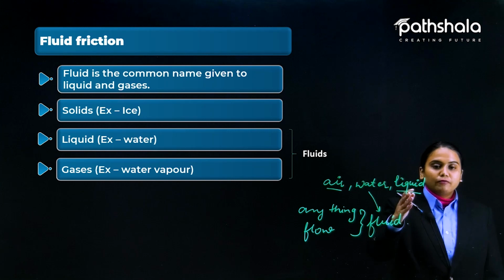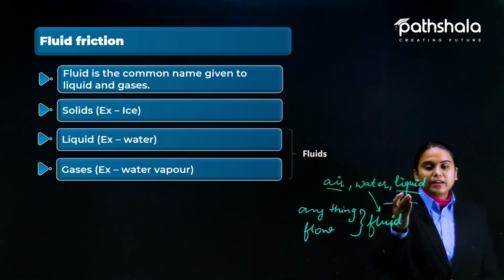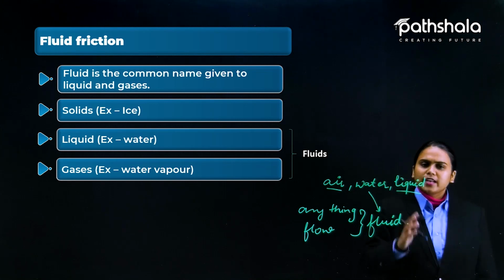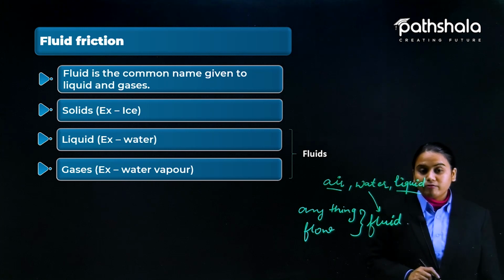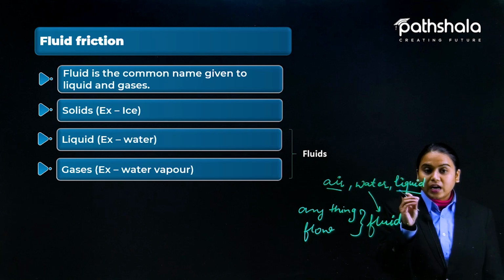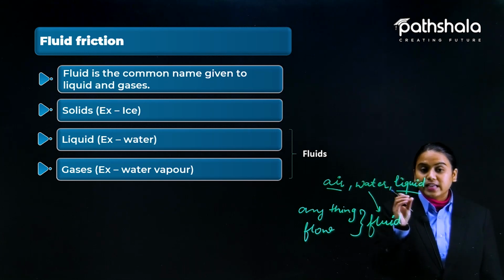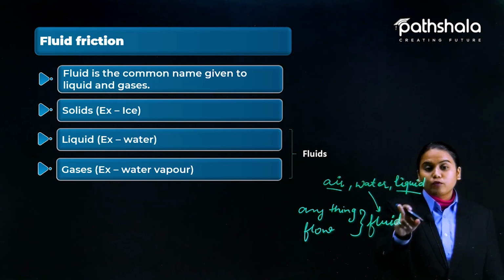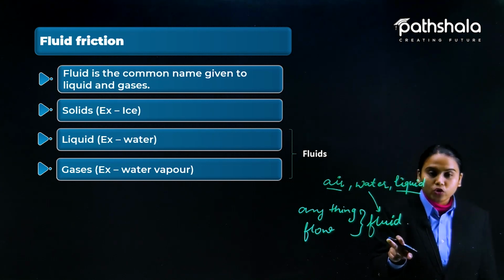And paraffin, and glycerin. Lots of liquids are there. Honey is also a kind of liquid. It is very viscous in form, so it is hard. Viscous means it is not flowing at a very high speed. But it is a liquid, so we can say that it is a fluid also.